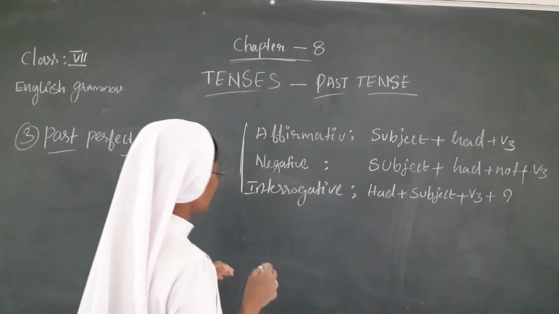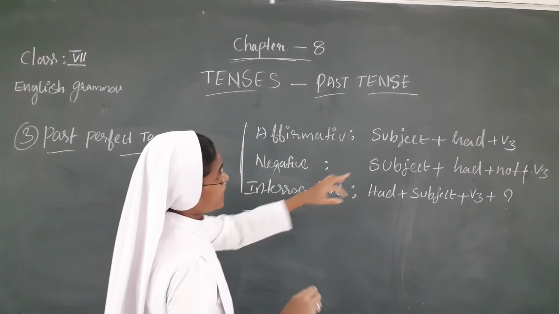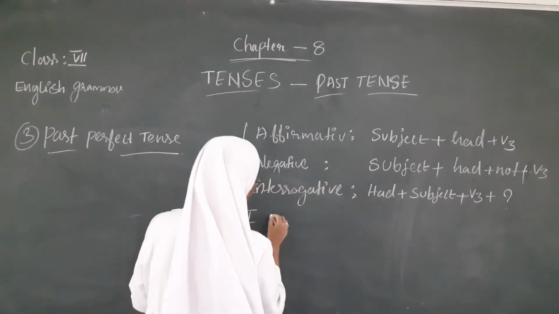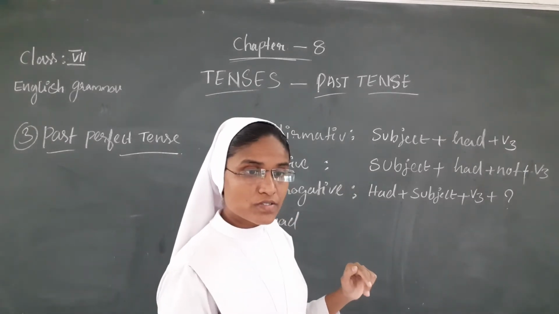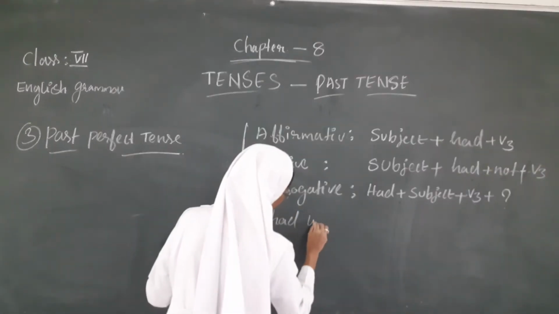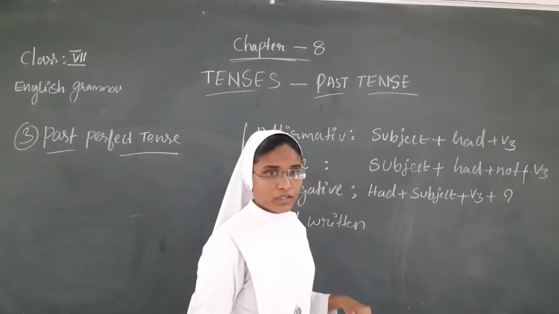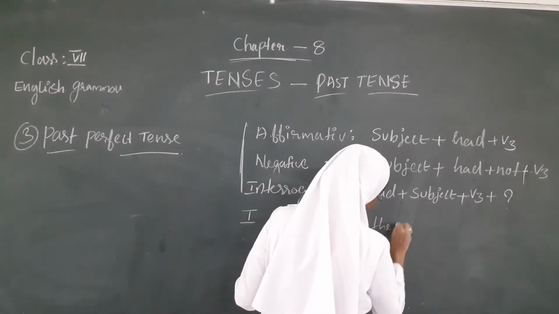Just listen here. First one is the subject, I had, verb 3, means write, written. Then the letter.